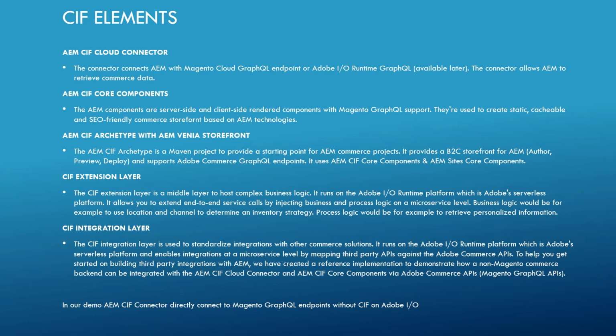Then the next one is the integration layer. It is used to again standardize the integration with other commerce solutions. It again runs on the Adobe I/O runtime platform, whatever architecture we have earlier seen. It will enable the integration by mapping the microservice level and connecting to the third party API. So it will expose the microservices by integrating with the third party APIs.